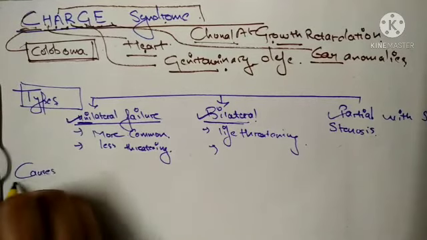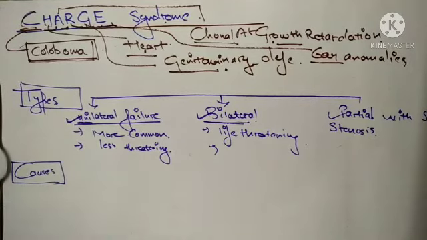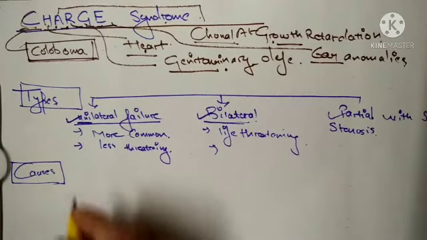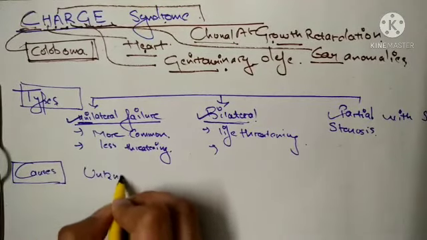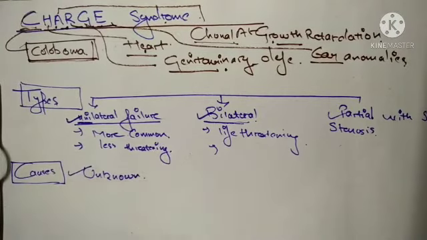What are the causes of choanal atresia? The cause of choanal atresia is unknown. The thin tissue which is separating the nose and the mouth area during fetal development remains after the birth.